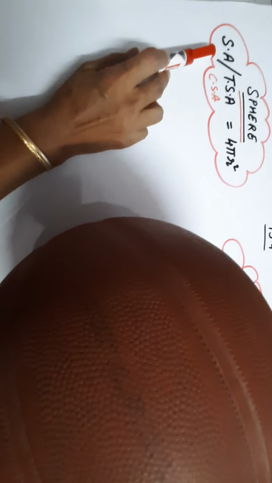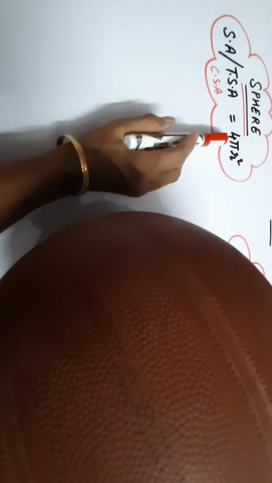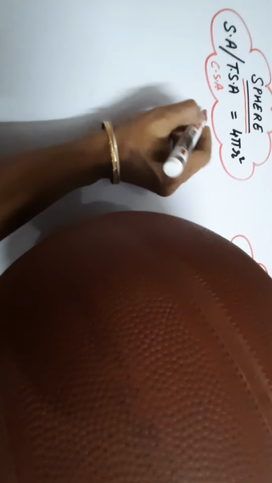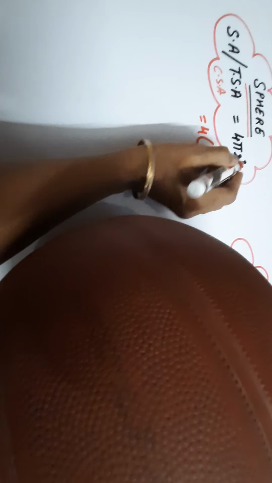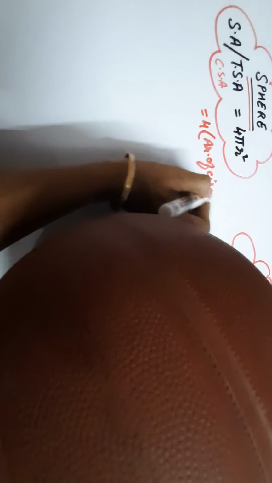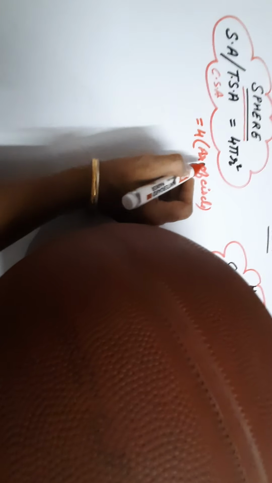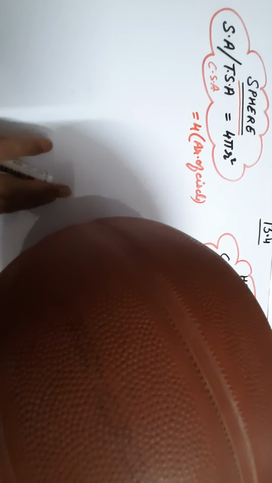We call it surface area or total surface area, and the formula for this is 4 pi r square, where pi r square is the area of a circle, right? It means the area of a sphere is equal to 4 times the area of the circle.